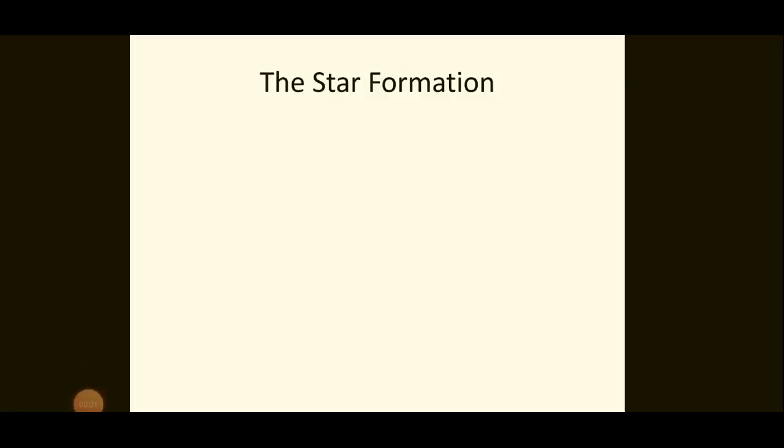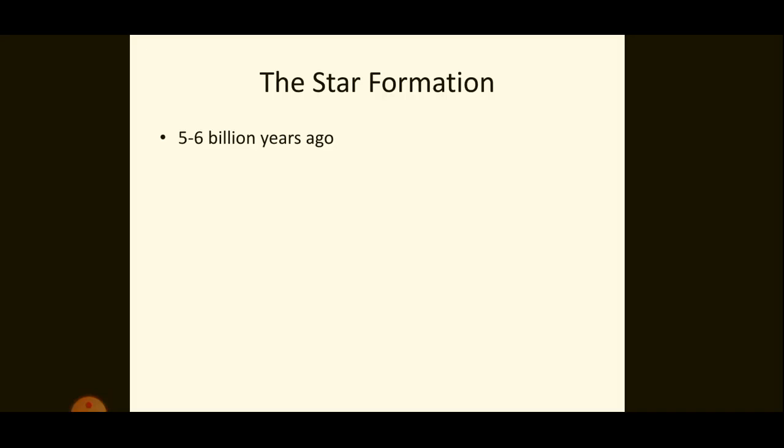Now let us study star formation. It is believed that stars were formed 5.6 billion years ago. At that time, matter was not uniformly distributed. There were density differences. These density differences gave rise to differences in gravitational forces also. Therefore, matter got drawn together by this gravity.